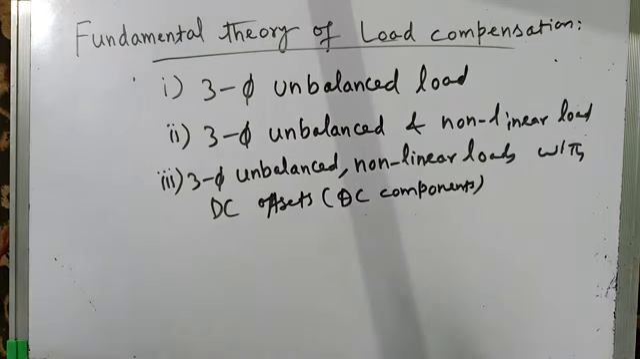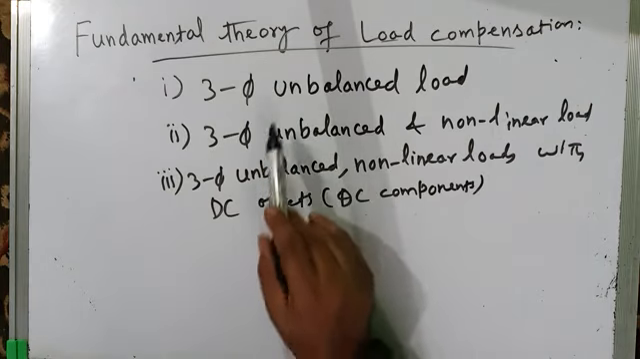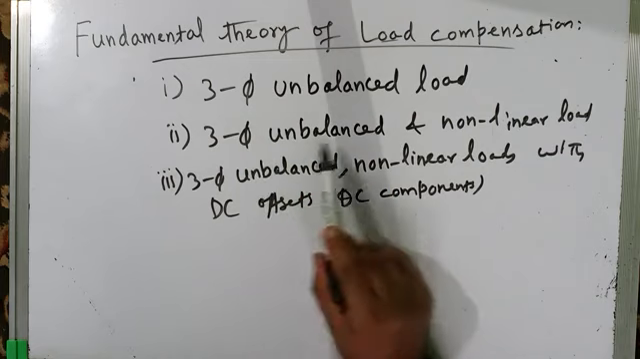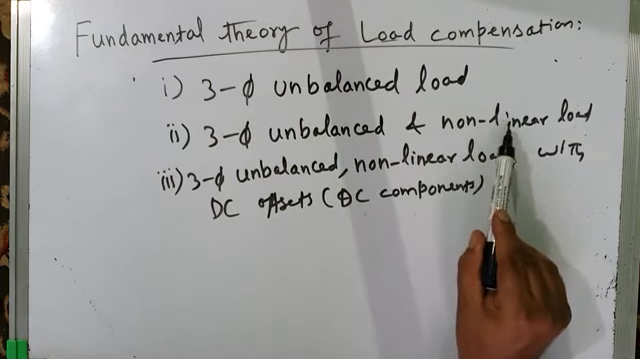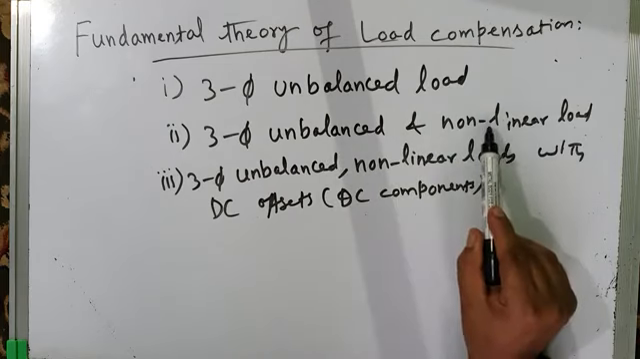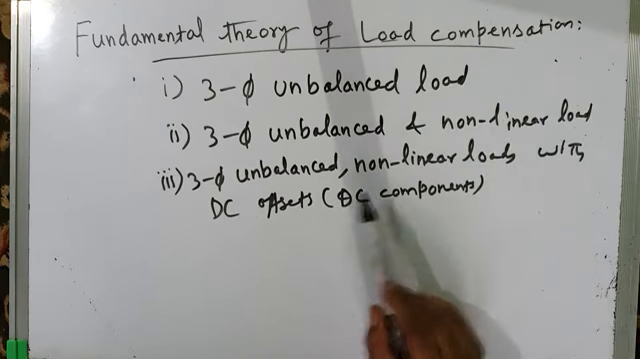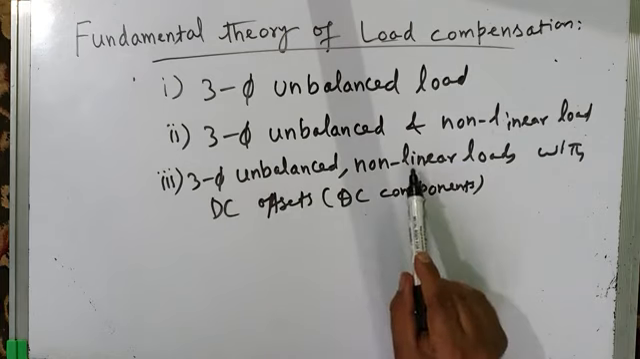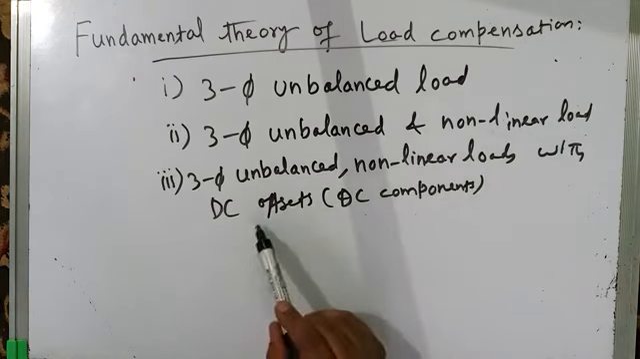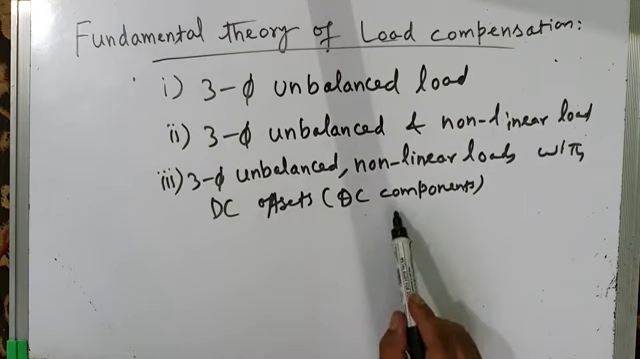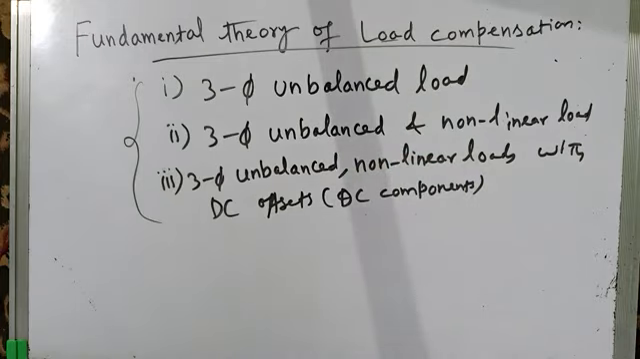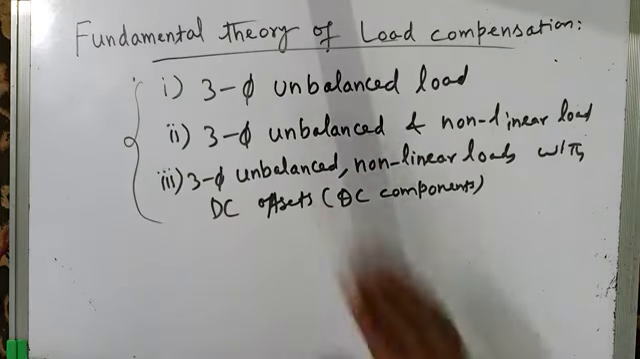You may have a three-phase sinusoidal load, but it may be unbalanced. Second category of three-phase load is unbalanced as well as non-linear load. When it is unbalanced as well as non-linear, that means in addition to unbalance, it will cause harmonic distortion also. Third is three-phase unbalanced non-linear load. That means it is unbalanced and it causes distortion, and simultaneously it causes DC offsets, that is DC components. So therefore these loads are categorized into these three categories. So therefore we need to compensate.